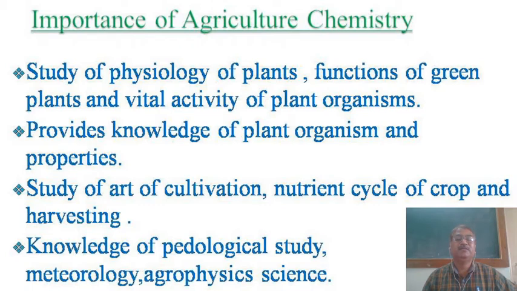Initially, method of cultivation, and nowadays, which type of methods we are applying in our farm. A fast change, huge change takes place, and this art, advanced techniques, this knowledge, nutrient cycle of crop, and harvesting techniques, this knowledge is also provided by the agricultural chemistry.